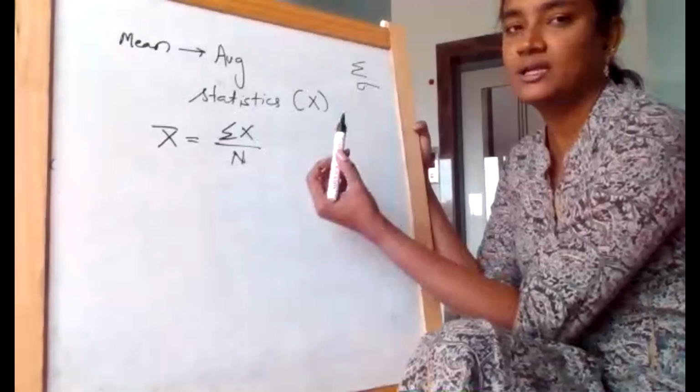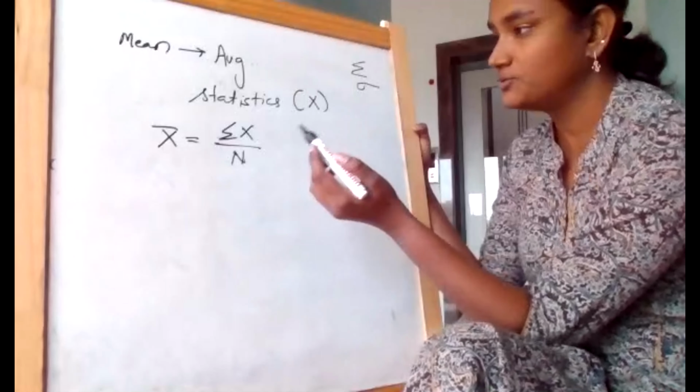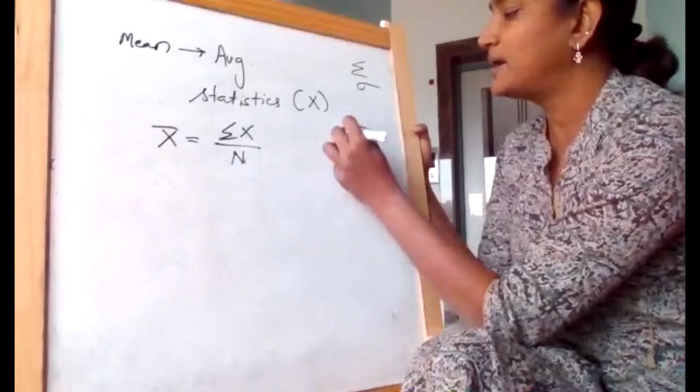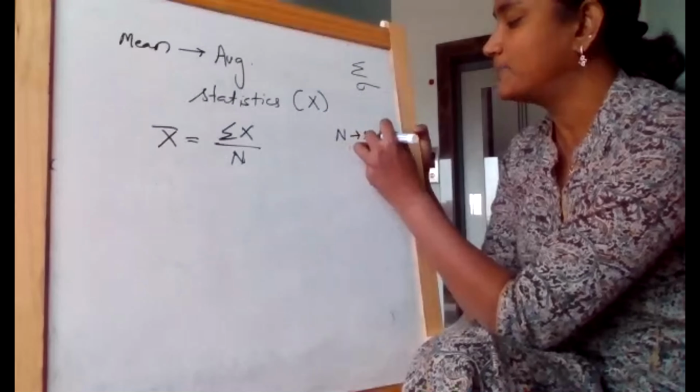So I'm just calling it summation, don't get confused. Summation of X divided by N, where N is the sample.